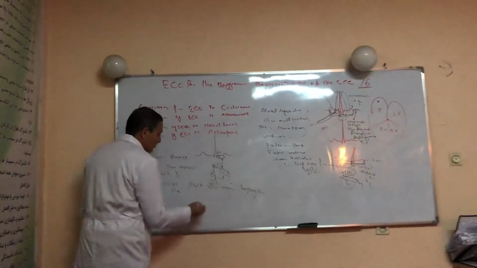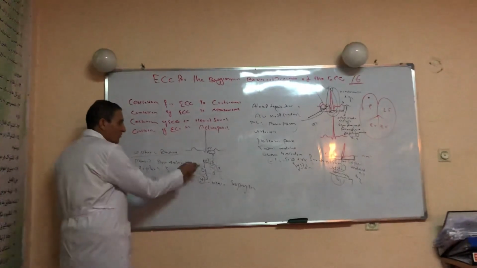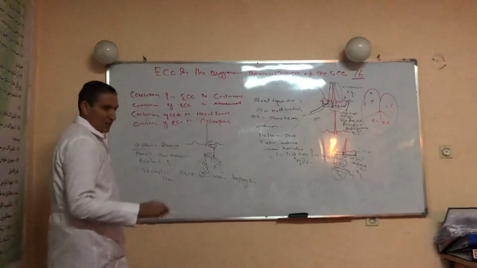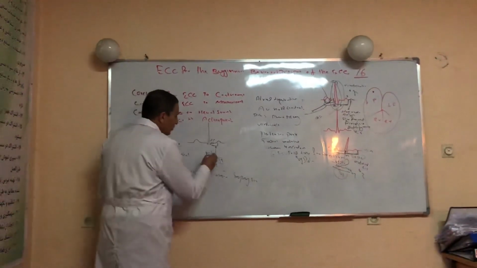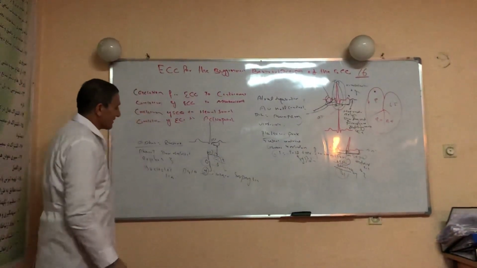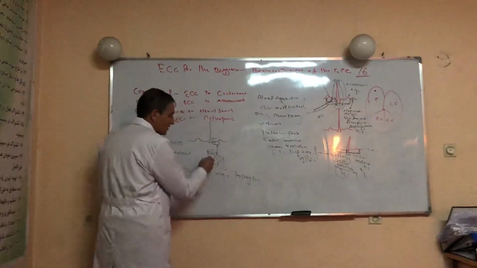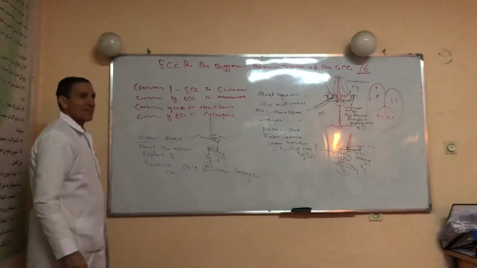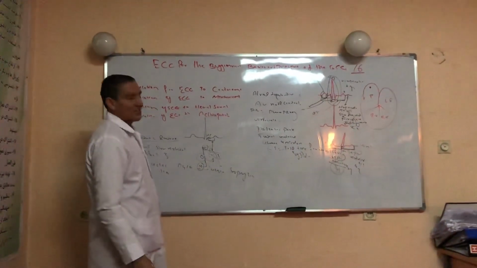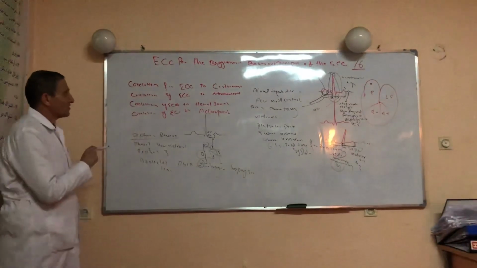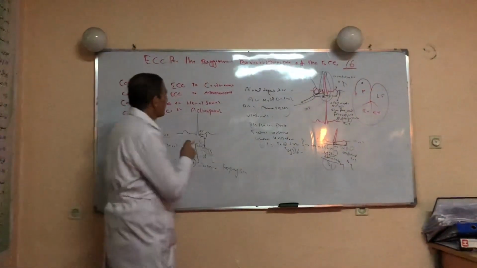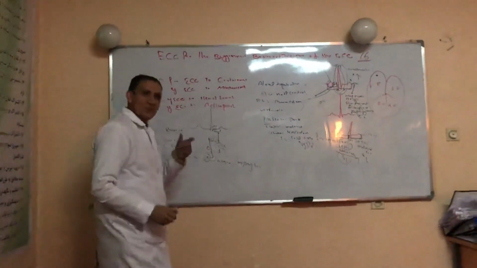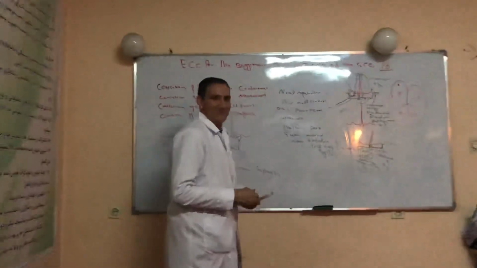Phase 4 represents the isoelectric line, phase 0 represents ventricular depolarization, and phase 1 represents slow ventricular repolarization, or septal. Phase 2 represents the plateau phase of the action potential, which corresponds to the ST segment. Finally, phase 3 represents the rapid phase of ventricular repolarization. This was about the correlation of the ECG to 4 events. Today's lecture was very short, but it was very interesting.